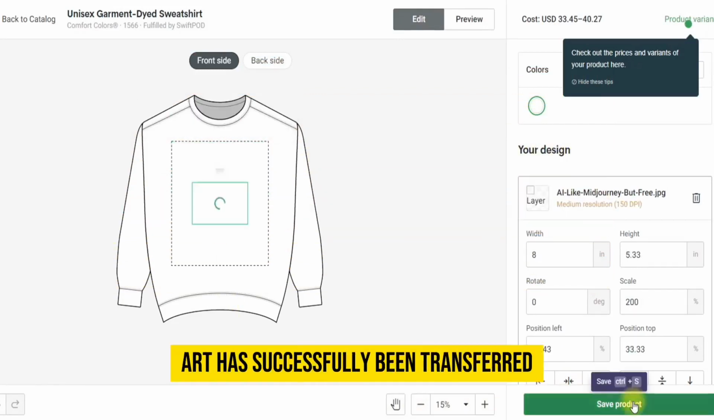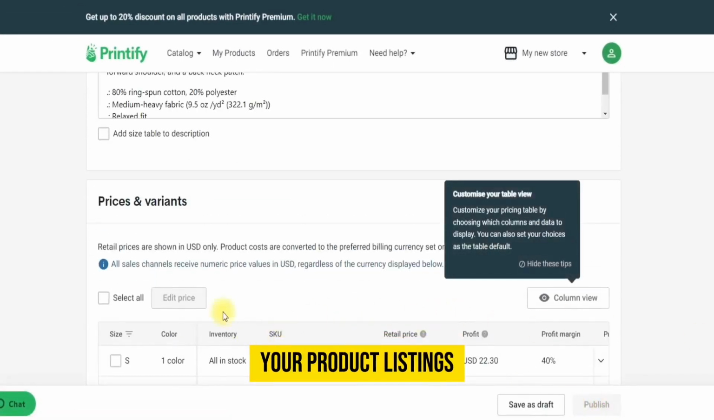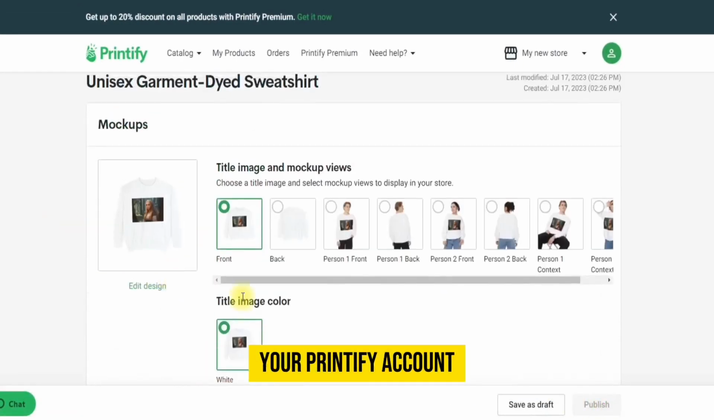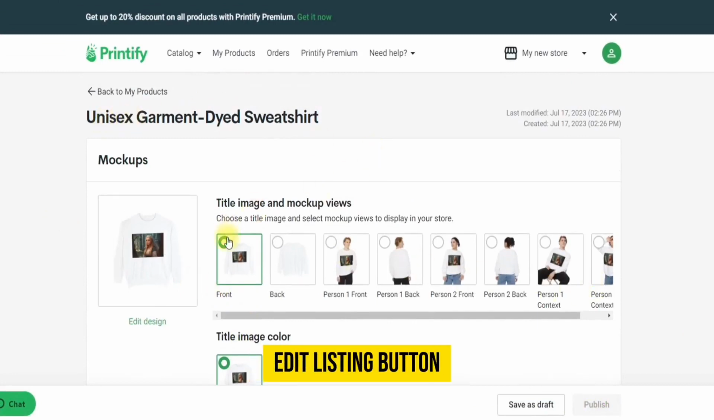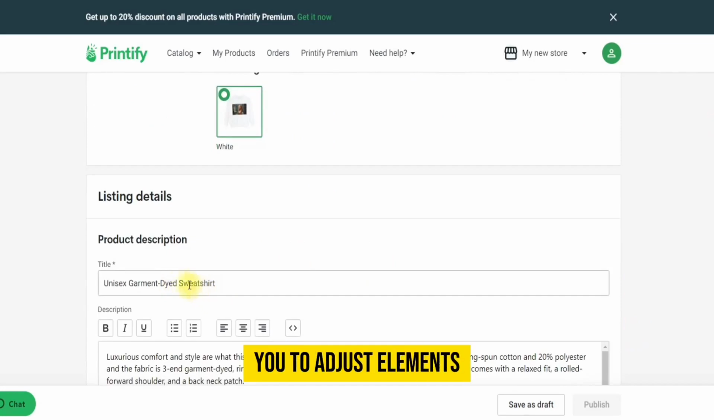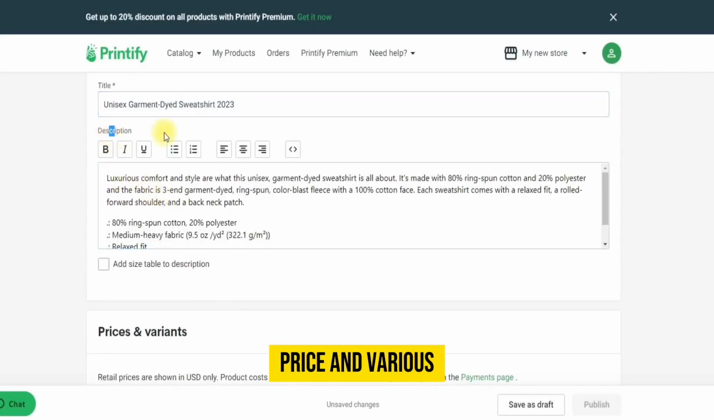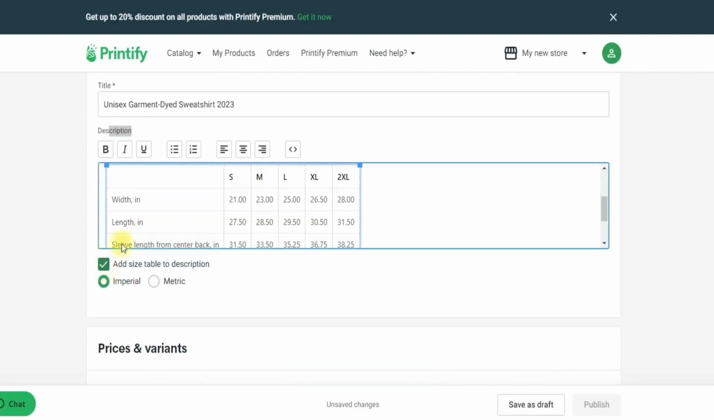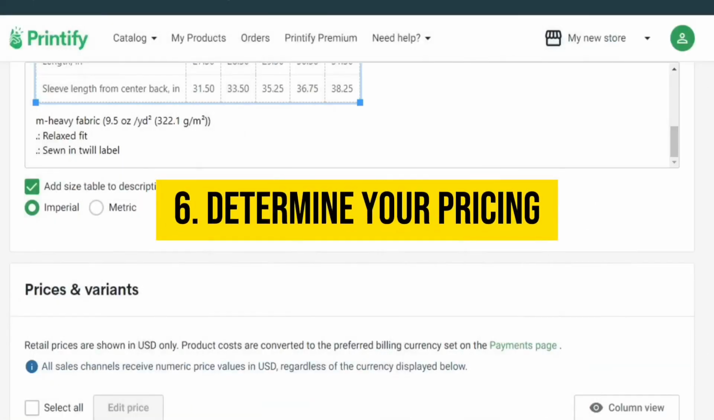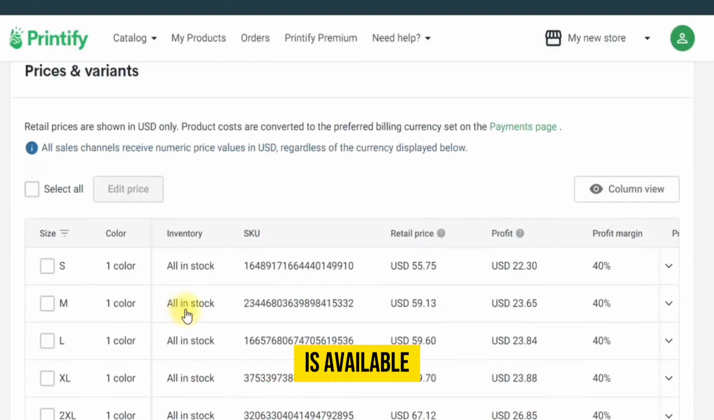Once your AI art has successfully been transferred, you're able to modify your product listings. Access the Listings section within your Printify account and locate the Edit Listing button associated with the product you wish to alter. This allows you to adjust elements such as the product title, description, price, and various other settings. 6. Determine your pricing.